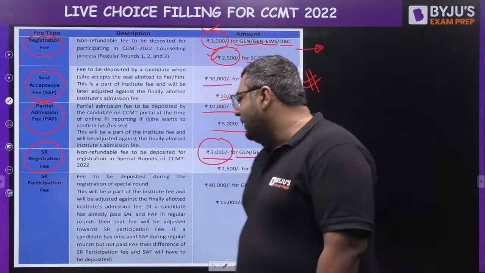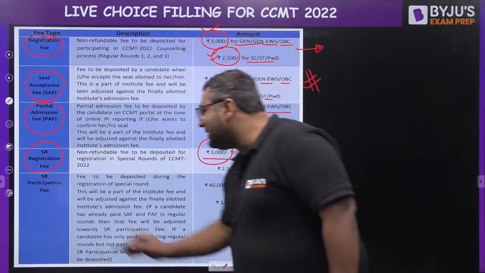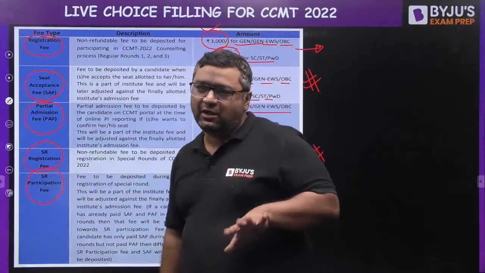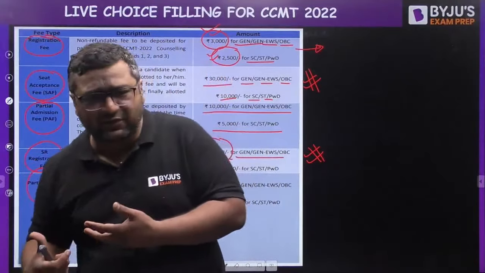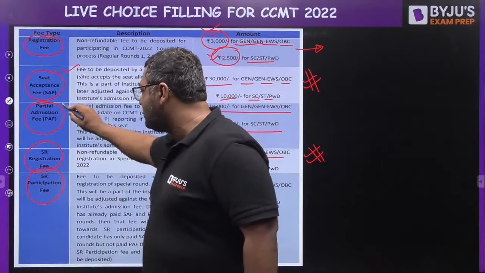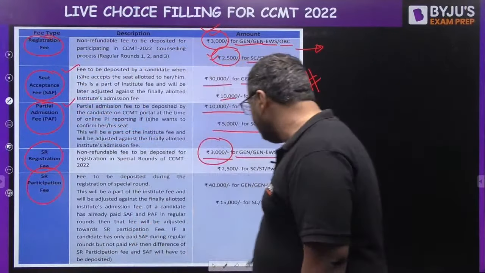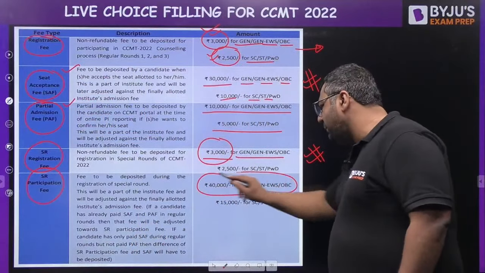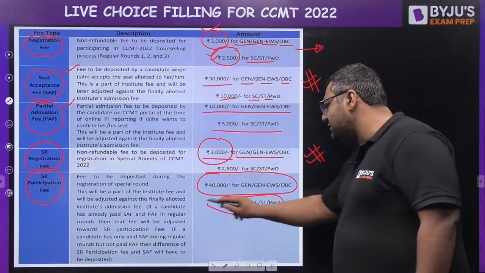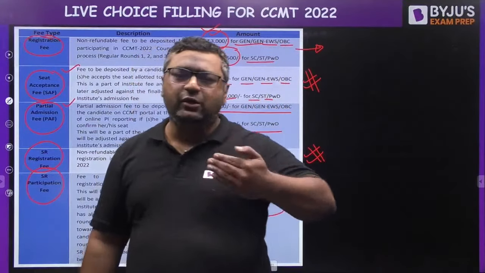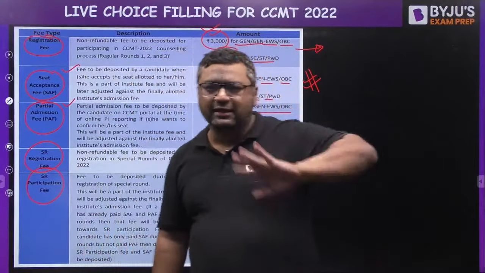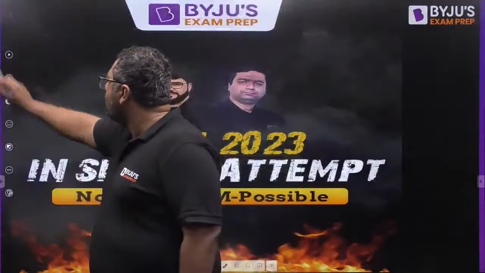Okay. So my dear, in the special round, you need not pay separately the seat acceptance fees and the partial admission fees. You need to give them together, 40,000 rupees here and 15,000 for the SC, ST category. Here they will take them together because they are special rounds of counseling, not taking them separately. I will be telling you the complete schedule also, so don't worry about that.